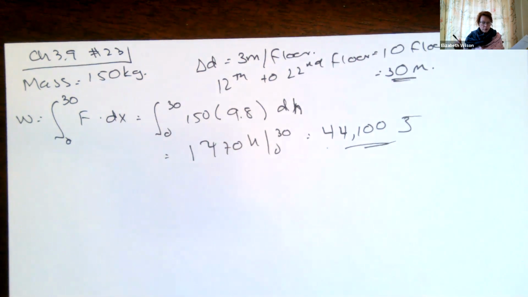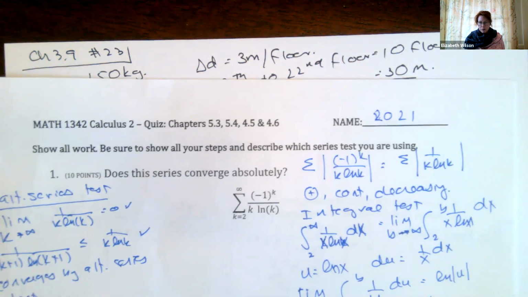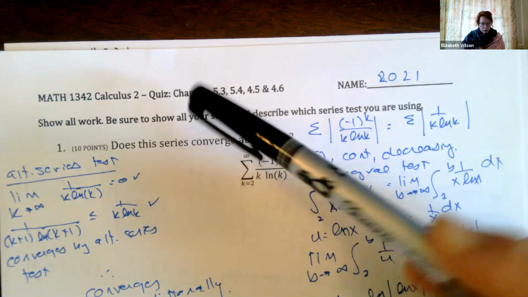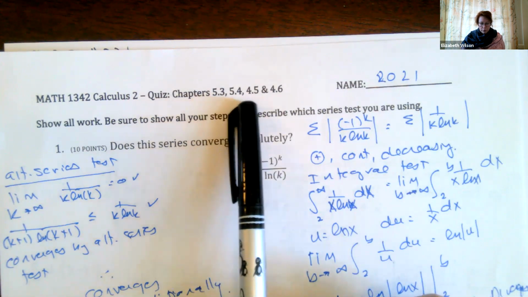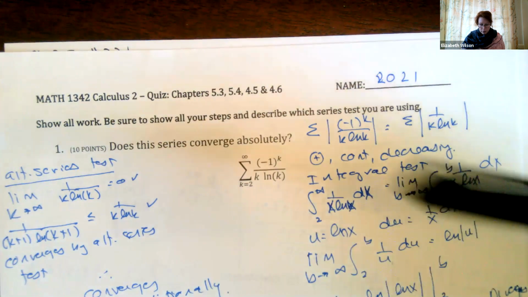I'm not seeing any other questions here, so let me kind of direct you. I wanted to talk about this quiz that we took recently. I posted all these solutions where we had the quizzes posted, but the quiz for 5.3, 5.4, 4.5, 4.6, this one, the absolute convergence, if we wanted to do this one here.